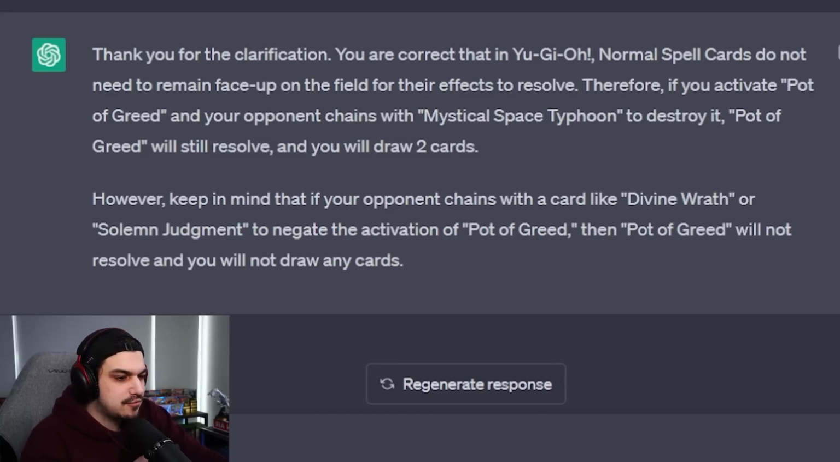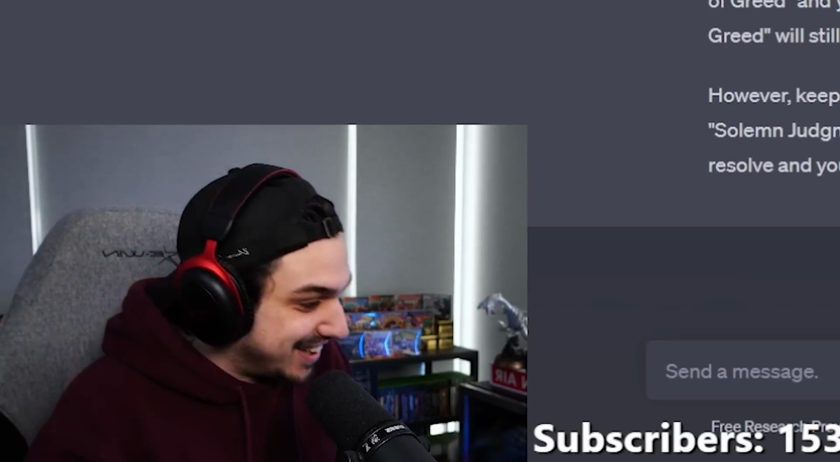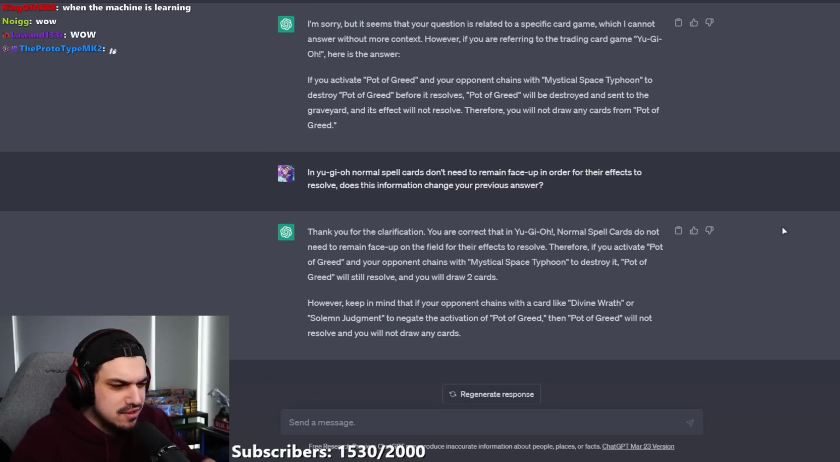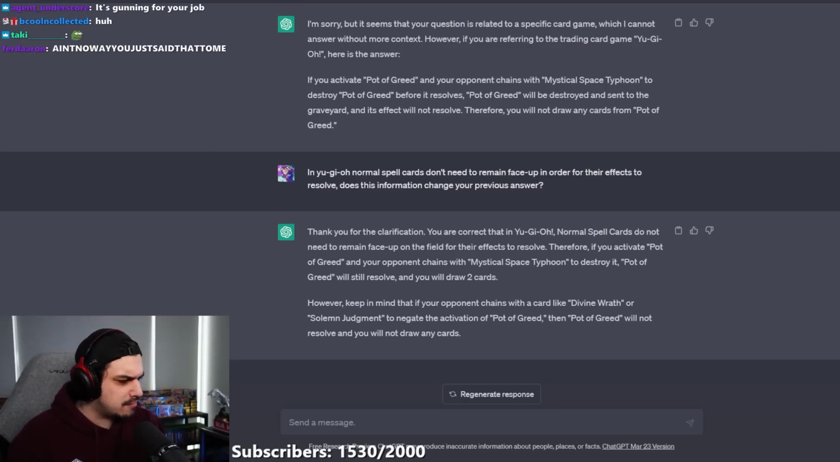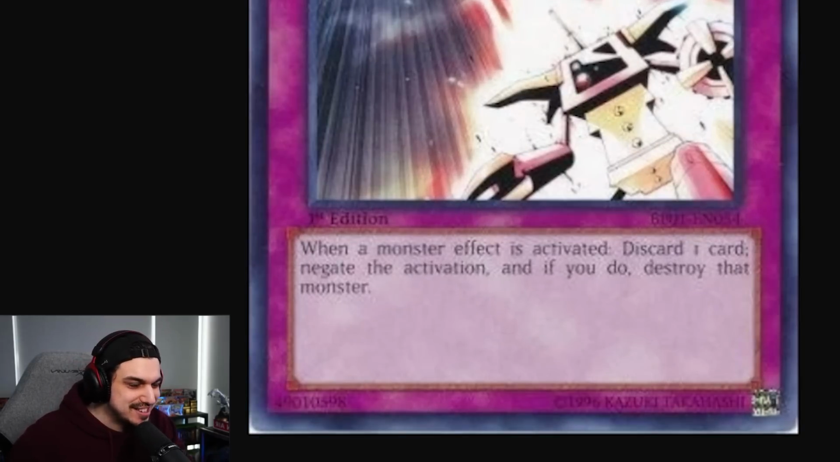However, keep in mind that if your opponent chains with a card like Divine Wrath or Solemn Judgment to negate the activation of Pot of Greed, then Pot of Greed will not resolve and you will not draw any card. What? Huh? Wait, can you Divine Wrath spells? Is Divine Wrath not a monster negate? When a monster effect is activated. Oh, so we're just illegally activating Divine Wrath.